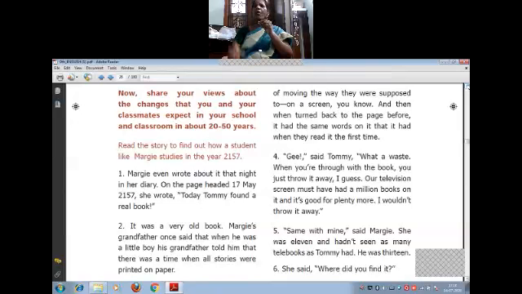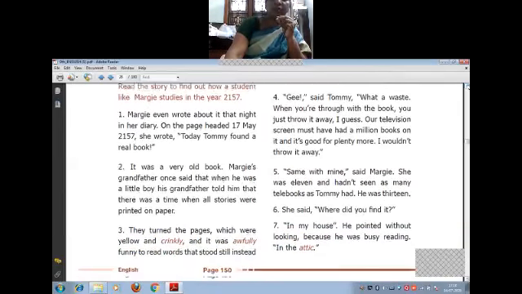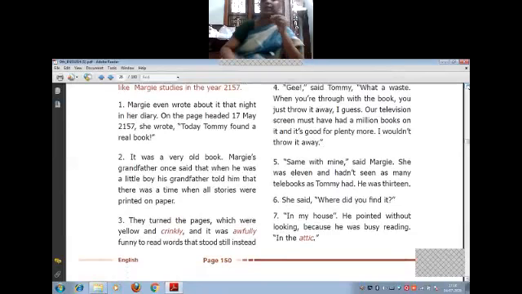It was a very old book. The book was very old. Maggie's grandfather once said that when he was a little boy, his grandfather used to say that there was a time when all stories were printed on paper. So it's clear, printed on the book. So now they're having what sort of book? They're having books all printed on a screen. But in those days it was printed on paper and it was bound.